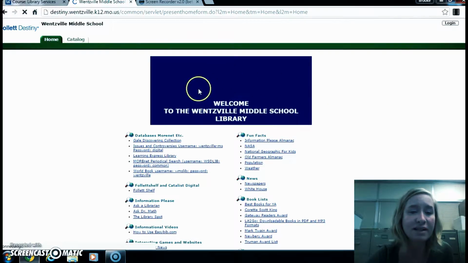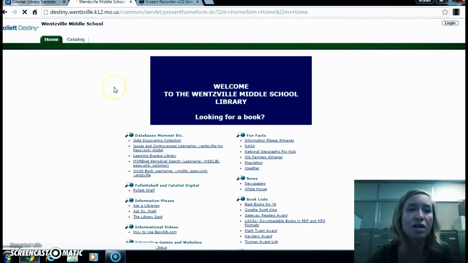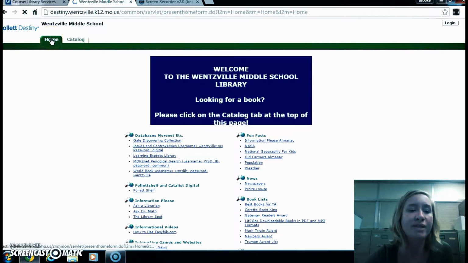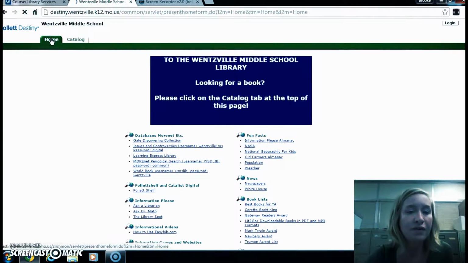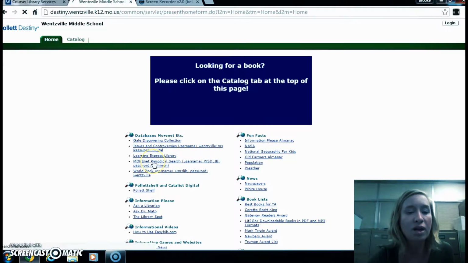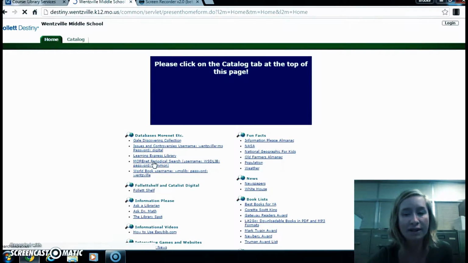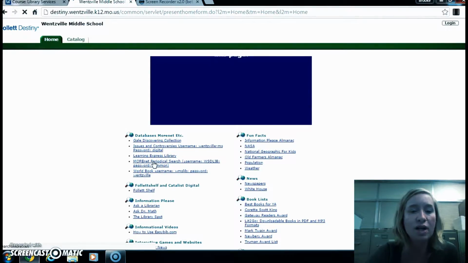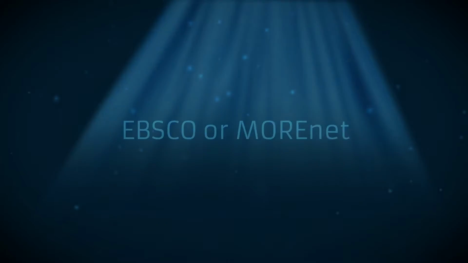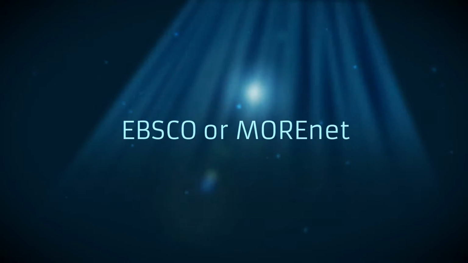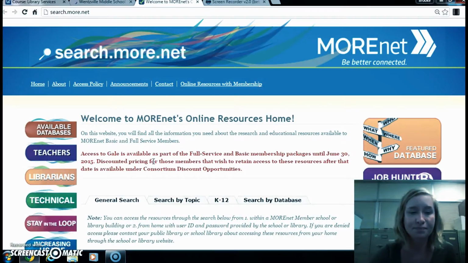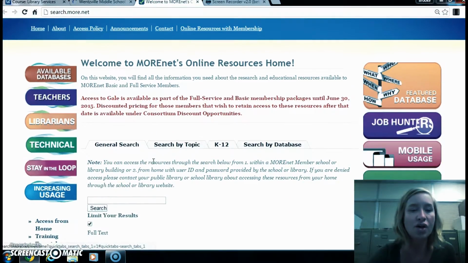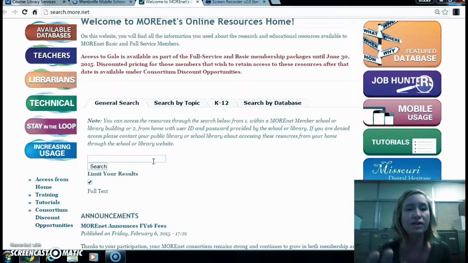All of our databases are right in this first little section under the Home tab. So there's quite a few. The first one I'm going to show you is just our main one that a lot of you have used before or at least seen before. So this one is the MoreNet one. I'm going to go ahead and click on it. So this is what it looks like.